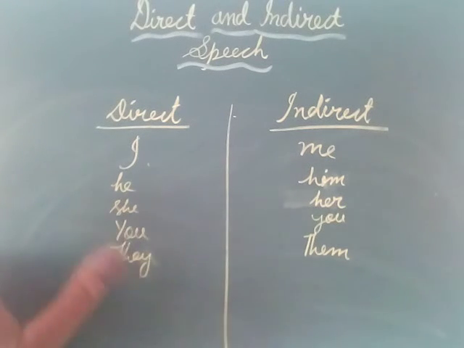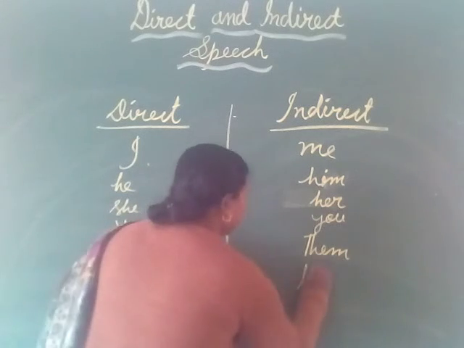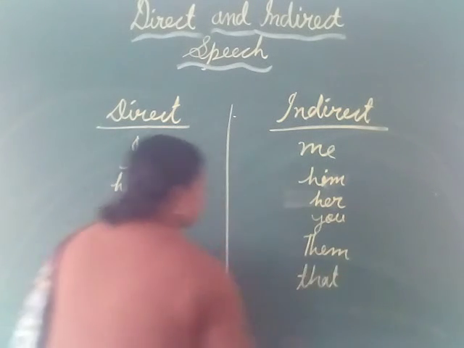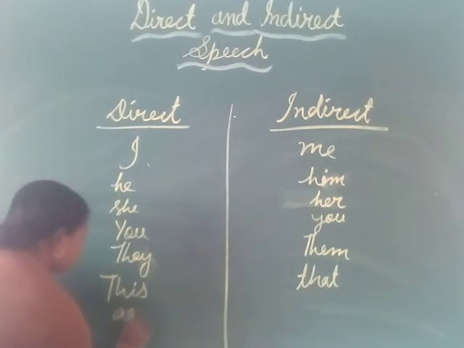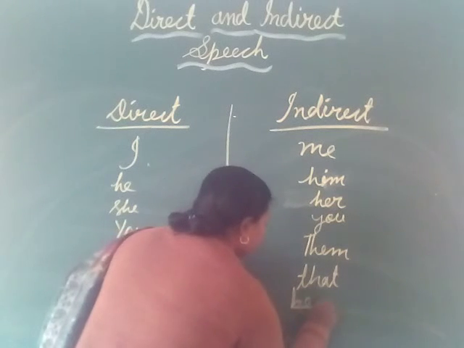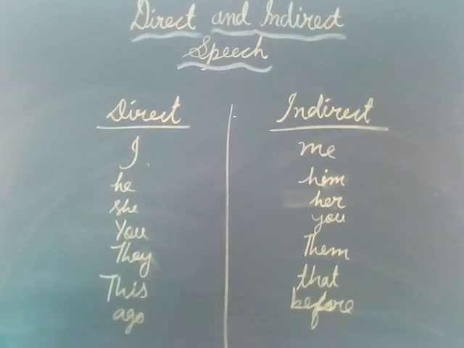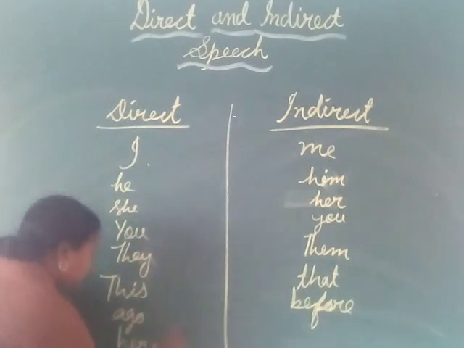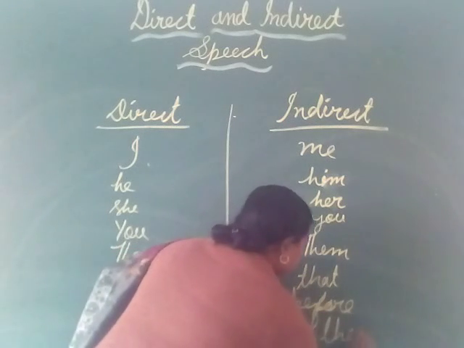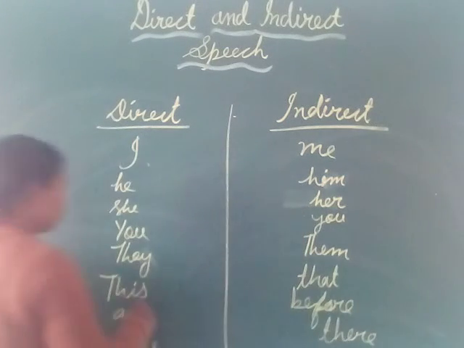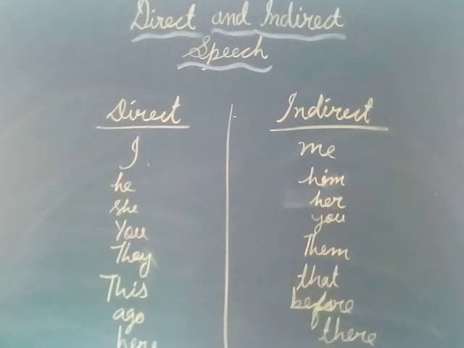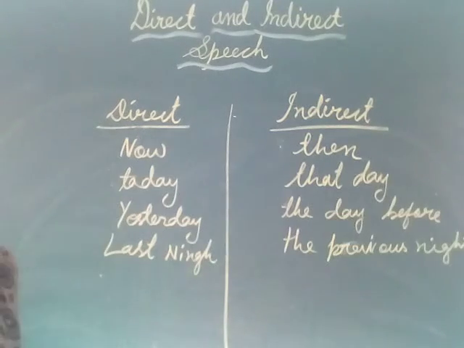There are some other changes also: this changes into that, ago changes into before, and so on. In the same way, so many other changes are here.